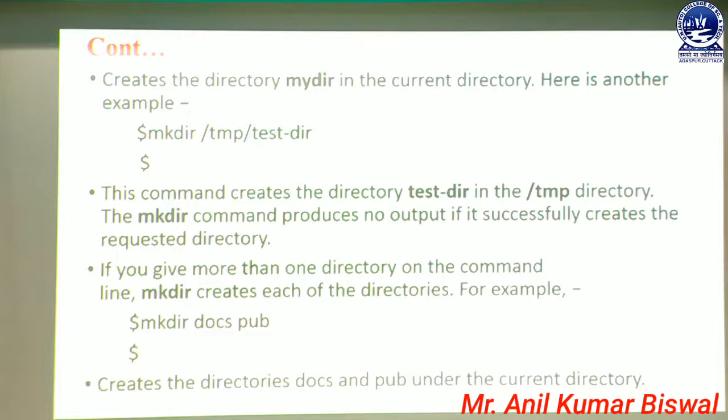Pub is another directory. When the user presses enter, we create more than one directory in our Unix system. So we create the directories docs and pub under the current directory. It is a general procedure through which we can apply some technique.